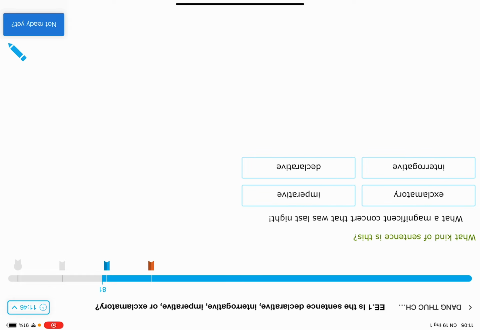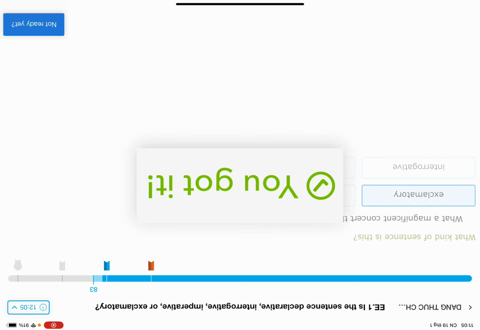Okay, what a magnificent concert that was last night. Okay, and an exclamation point. Definitely an exclamatory. And by the way, this sentence is suggesting a feeling, and it is not commanding us. So exclamatory sentence it is.